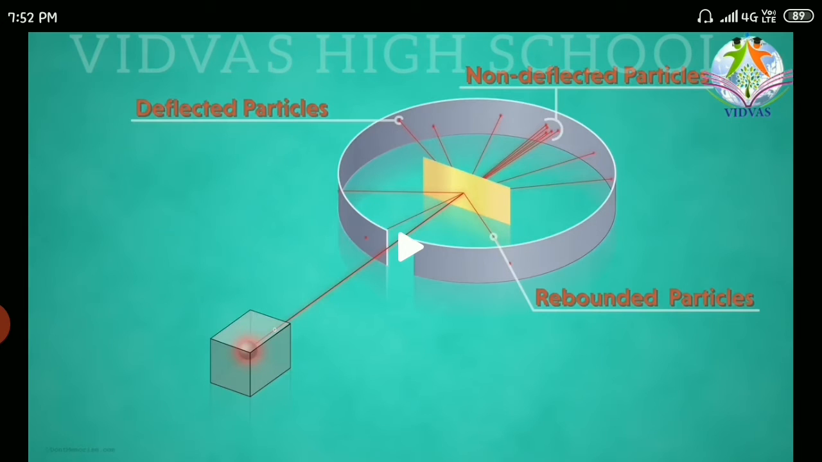So he was expecting non-deflected particles as per the statement given by J.J. Thomson. That has happened, but whatever he has not expected, that is the deflected particles and the rebounded particles, also has taken place. So this was the thought or concept which gave an idea to Rutherford to give this atomic model. The deflected particles are not moving straight, they have got deflected, and the rebounded particles not only got deflected, they came back. So these two cases he observed.